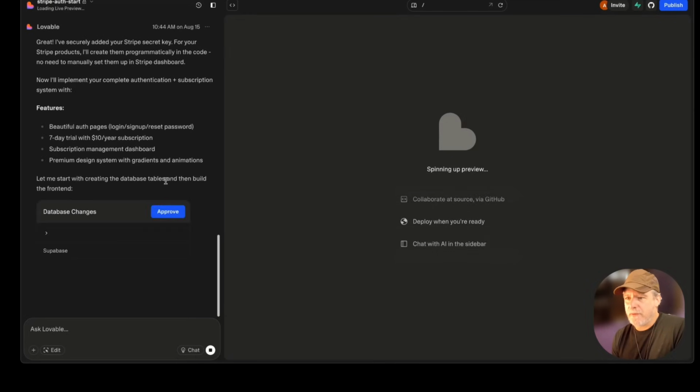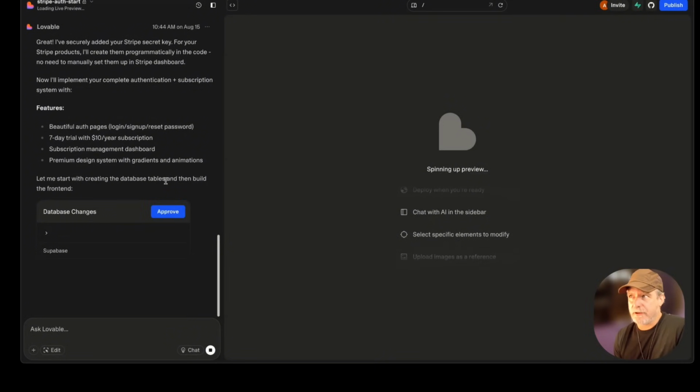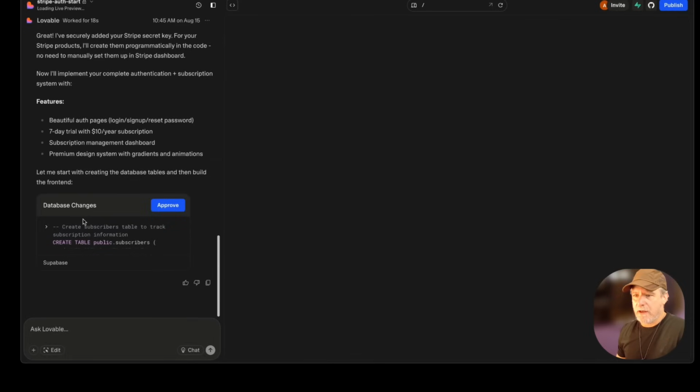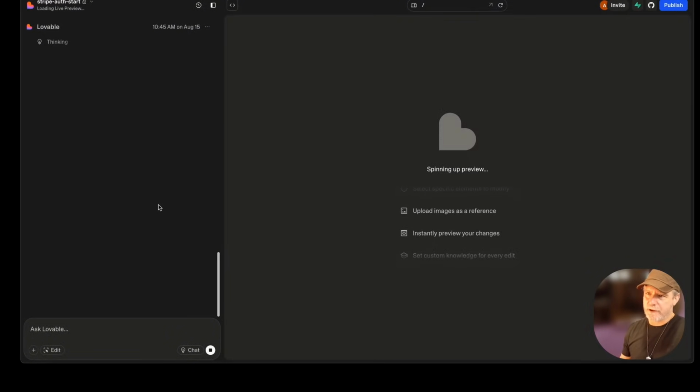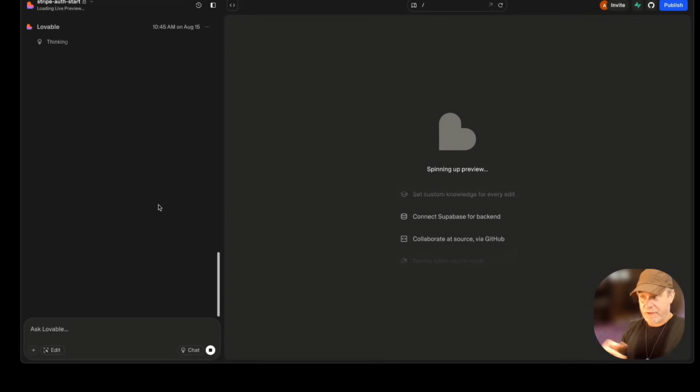Now, remember, while it's doing all this UI stuff, we can start on the back end stuff. So we will start hitting that soon. But it seems like I'm not in some kind of YOLO mode. I have to approve. And what's nice here is it knows how to do Stripe per its normal standards, so I don't have to think about it.